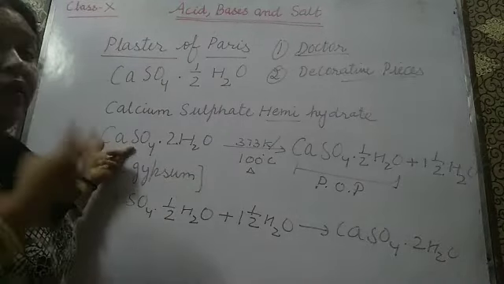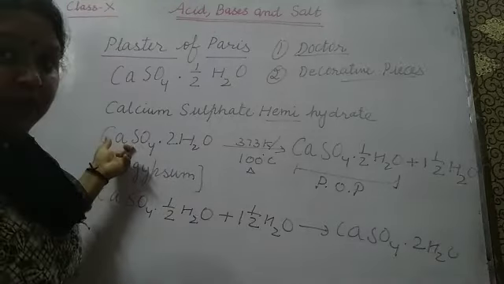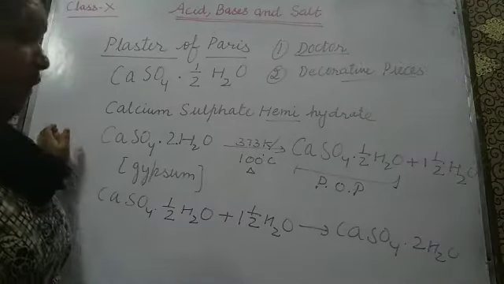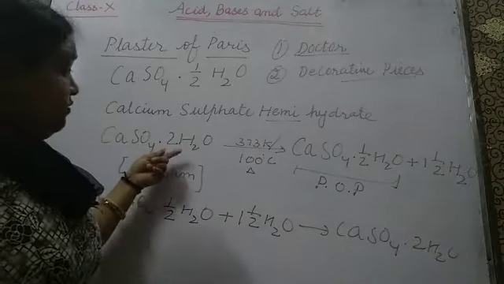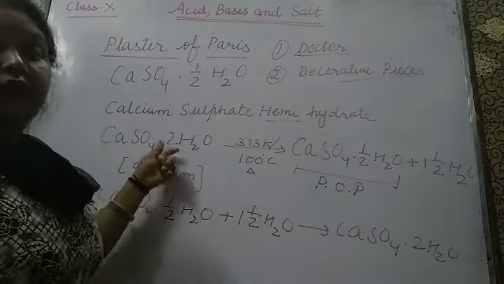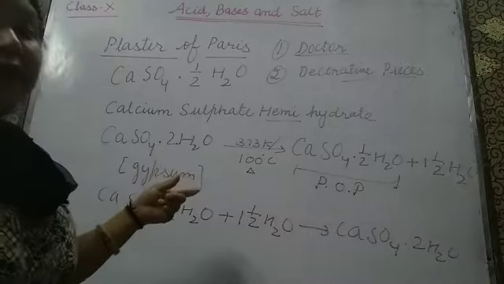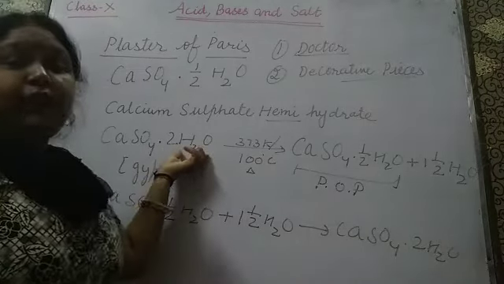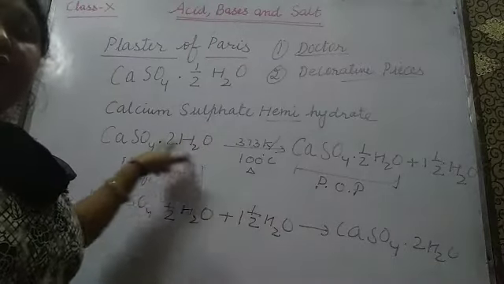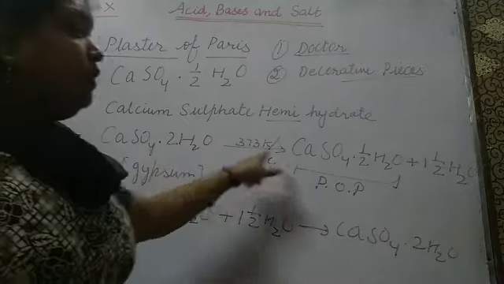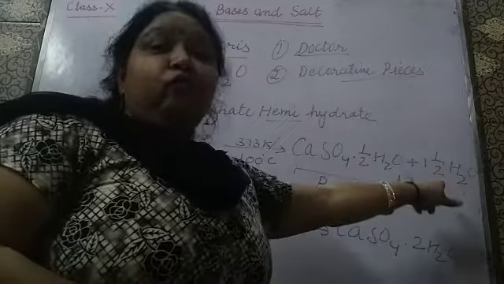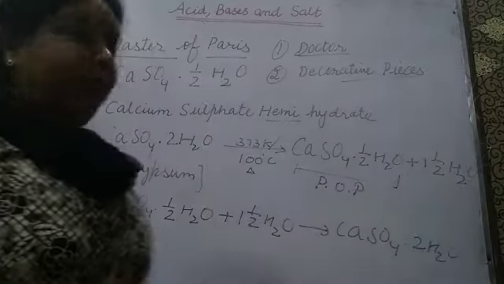Calcium sulfate dihydrate. What is it called? Calcium sulfate dihydrate. Why are we using di? Since two water molecules are combined to form gypsum, therefore it is called dihydrate. And why am I using the word hydrate? Water molecules are attached to it, therefore it is called hydrate. So if we heat gypsum at 100 degrees Celsius, then we are going to get calcium sulfate hemihydrate along with 1.5 water molecules.